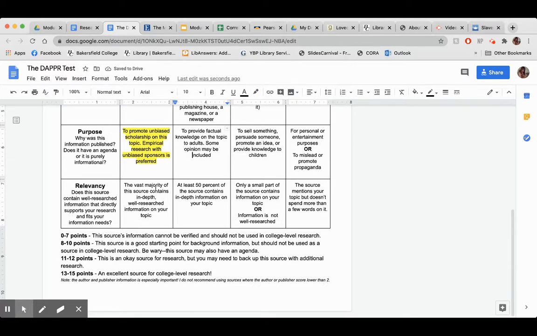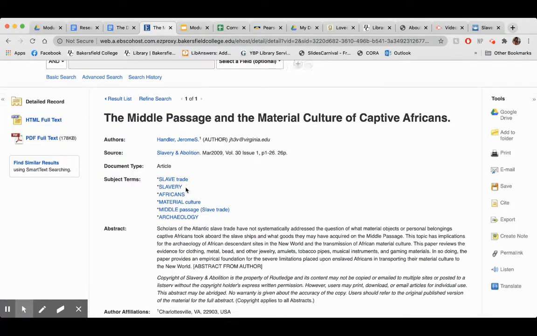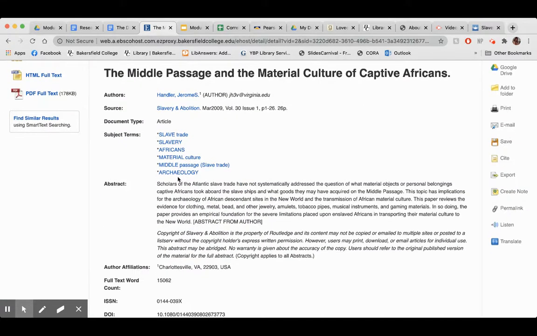Last but not least, relevancy. Okay, does it contain information on my topic or not? Let's look at the abstract. This looks like blah, blah, blah. This paper reviews the evidence for material things that the slaves brought with them on the slave boats.